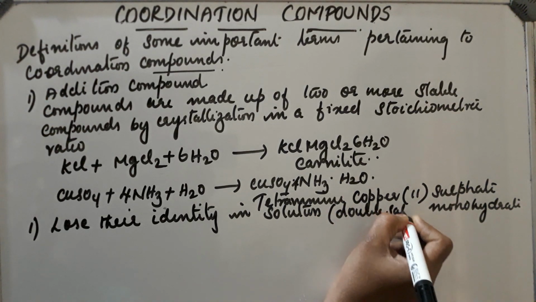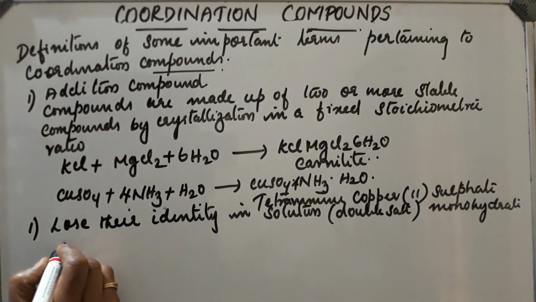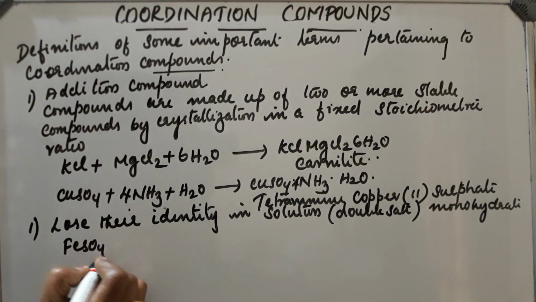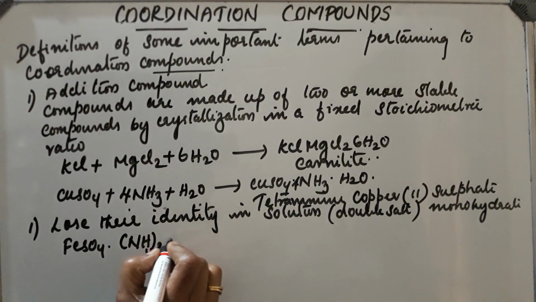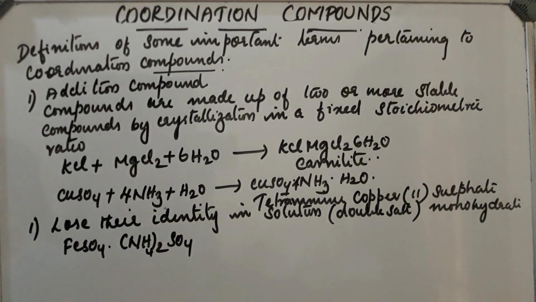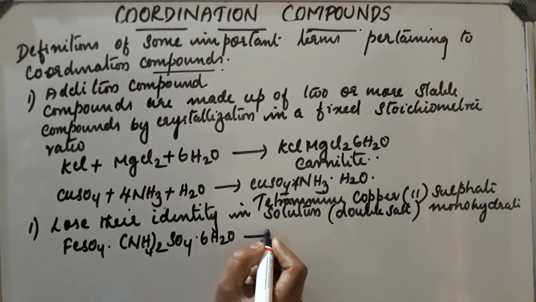Let us take an example, Mohr's salt. Mohr's salt is FeSO4, (NH4)2SO4, 6H2O.